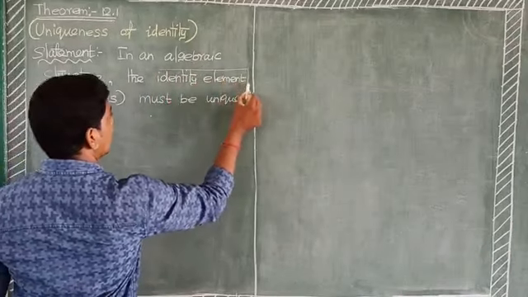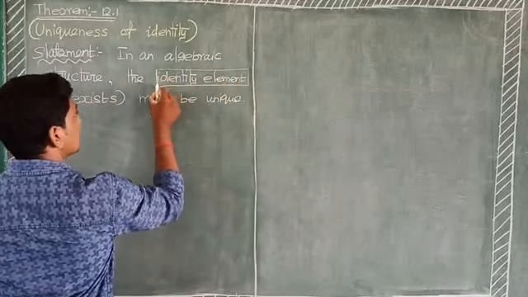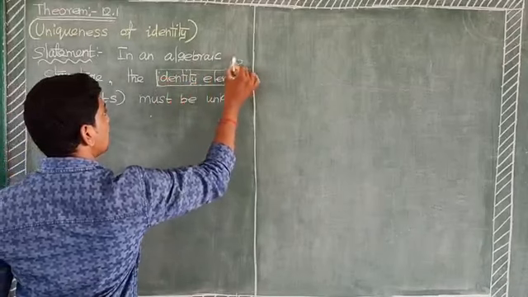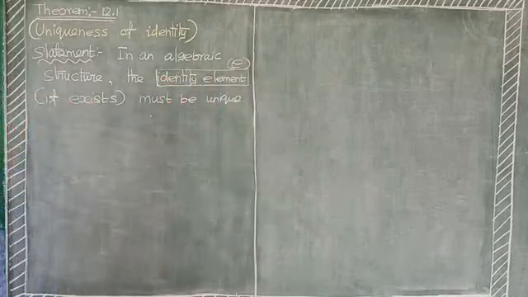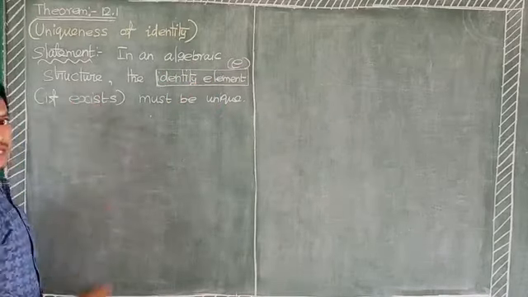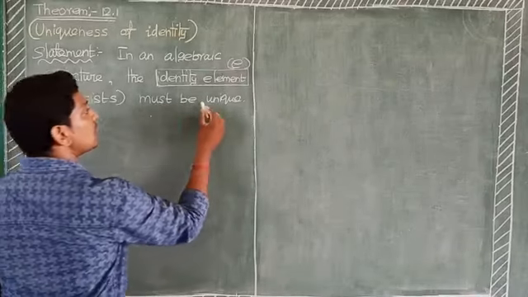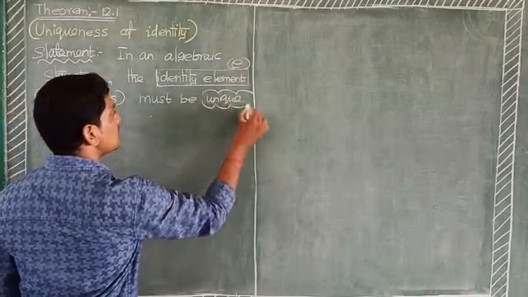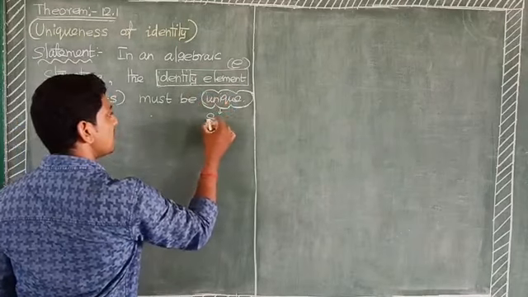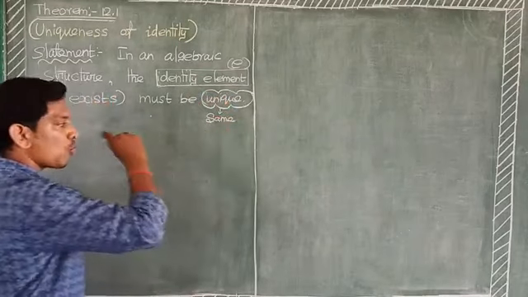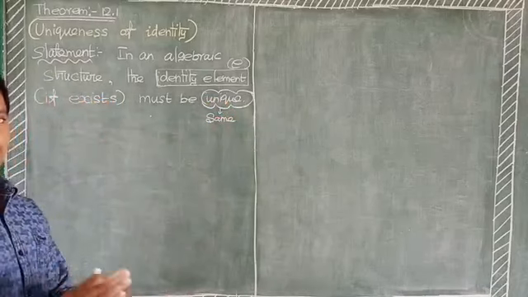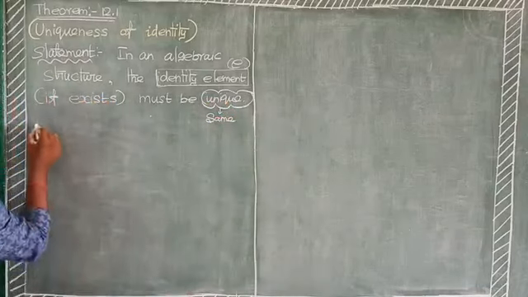The identity element is denoted by small letter e. If it exists, it must be unique, so both values are equal. Here, proof.